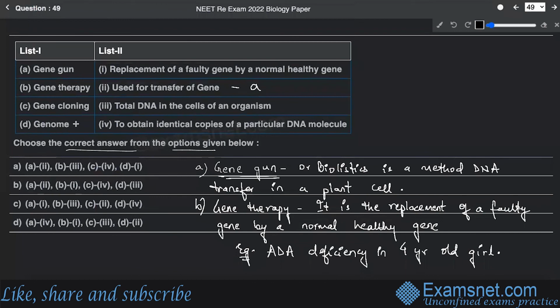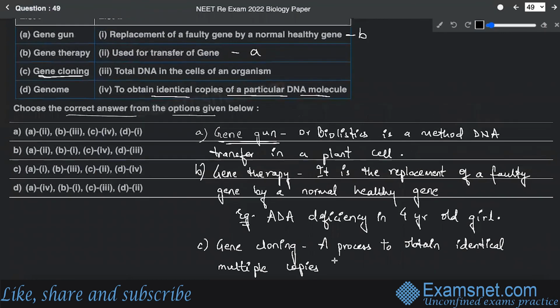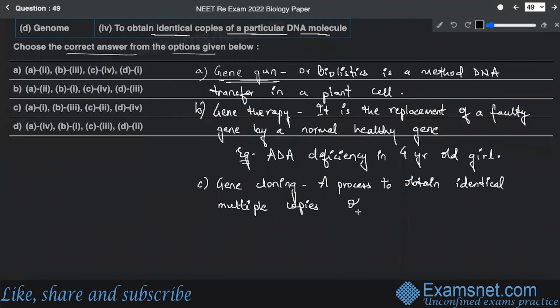All right. So the next is gene cloning. As the word suggests, cloning is there. So definitely, it's the method by which identical copies of a particular DNA molecule are obtained. So C is gene cloning, the process to obtain identical multiple copies of DNA.